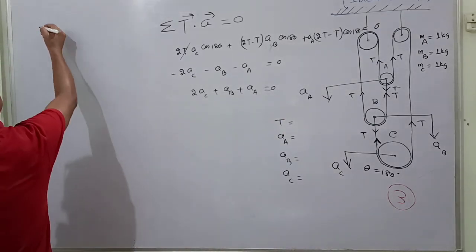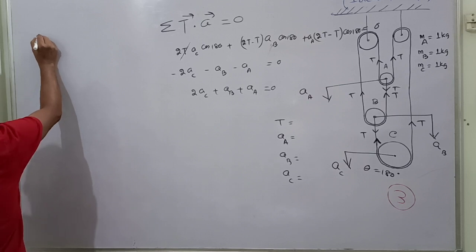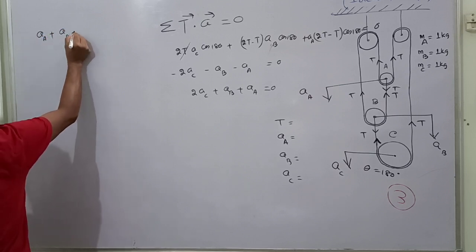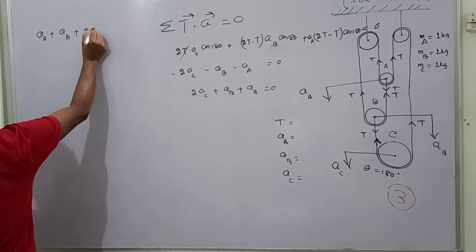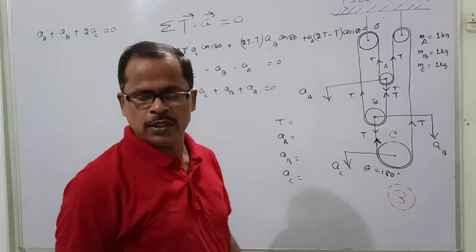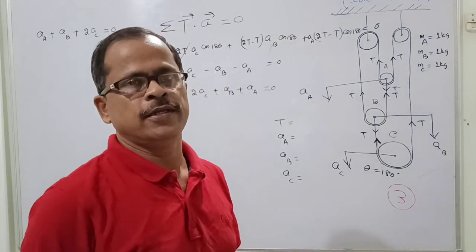So I am writing here, the same method. That is the acceleration of the pulley A plus acceleration of the pulley B plus twice the acceleration of the pulley C is equal to 0. This is the constraint equation. The constraint equation is over.